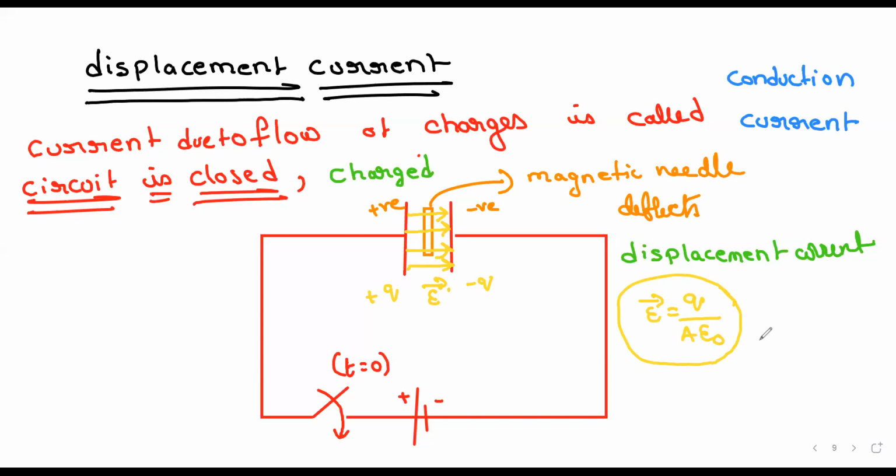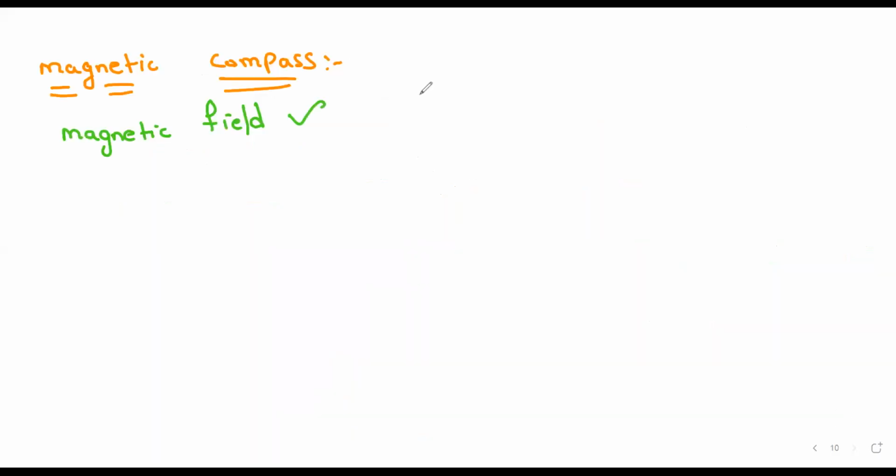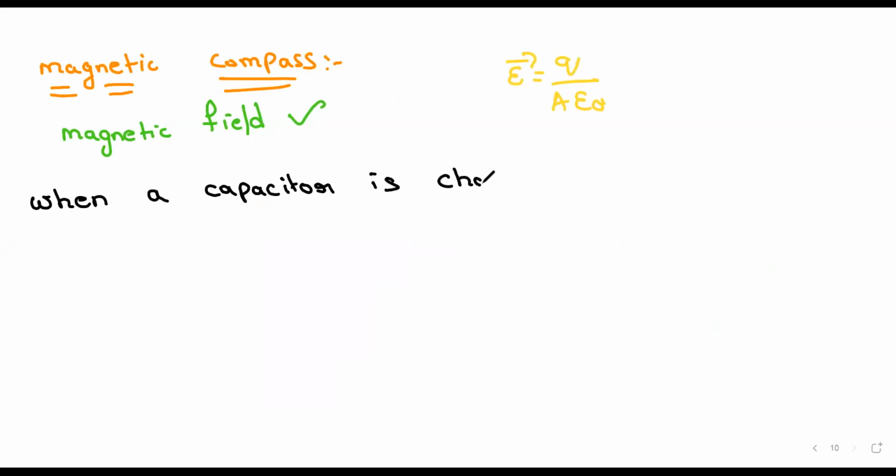Now look here, if you look at this formula, when a capacitor is getting charged, does the area change when the capacitor is charging?